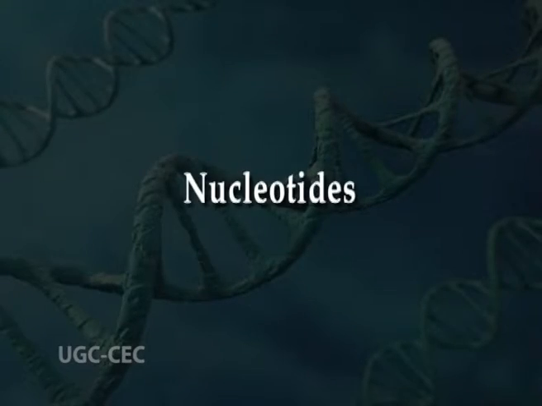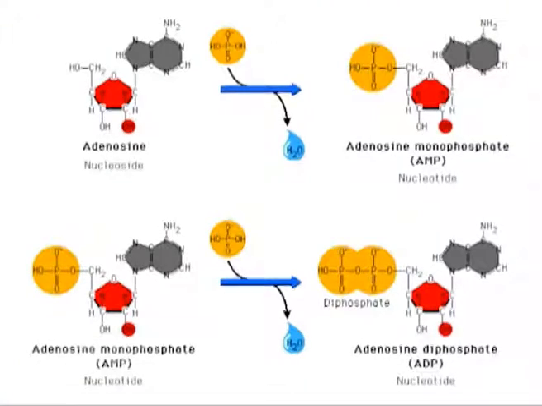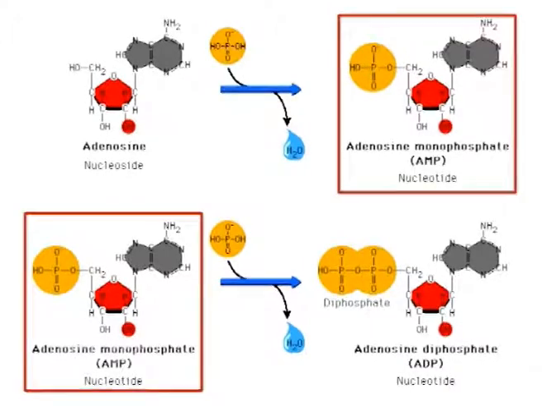The nucleotides. Nucleotides are phosphate esters of nucleosides. Any of the hydroxyl groups on their sugars can be phosphorylated, but bases are not. Nucleotides that contain a phosphate monoester are nucleoside monophosphates.